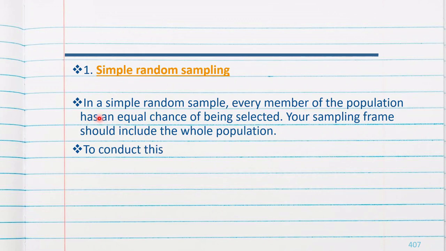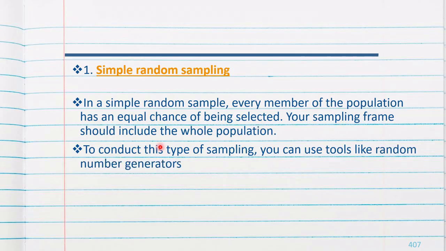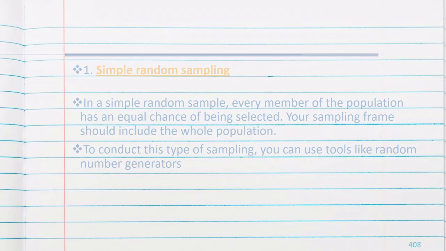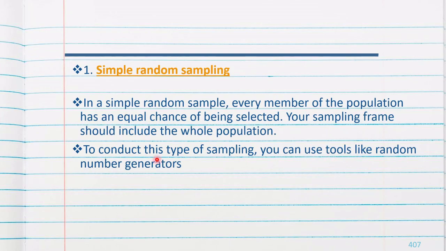Simple random sample. In simple random sampling, every member of the population has an equal chance of being selected. The sampling frame should include the whole population. To conduct this sampling, you can use tools like a random number generator. So here S3AD has a chance to be selected, S3CS has a chance to be selected. Each member has an equal chance of being selected. That is simple random sampling.